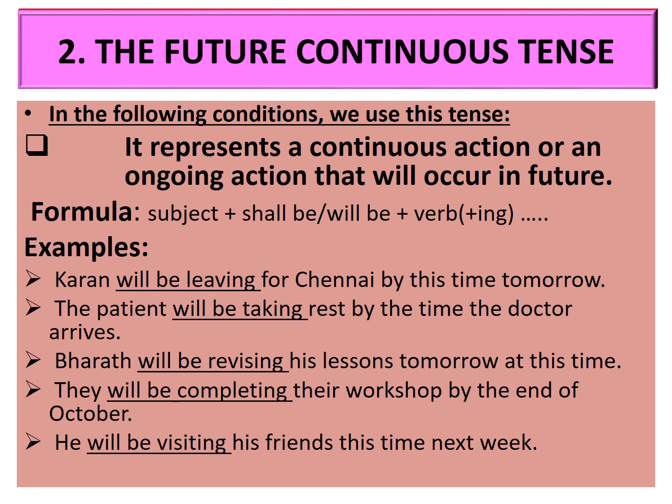Let us see the formula. Subject plus shall be or will be plus verb-ing form. Let us see the examples. Karan will be leaving for Chennai by this time tomorrow. By this time tomorrow, what action will be going on? Karan will be leaving for Chennai. Hope you followed. Will be leaving by this time tomorrow.